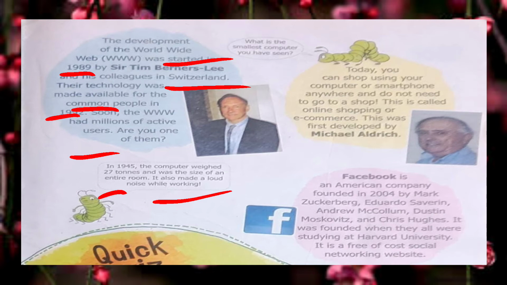Okay, the next is, what is the smallest computer you have seen? That is chip, CHIP. Now the next one, today you can shop using your computer or smartphone anywhere, right? We all love e-shopping. Whatever we want, we just order it online. All right. So do you know who developed the first e-shopping? That is Michael Aldrich. Michael Aldrich developed the first e-shopping or online shopping or e-commerce. All right.